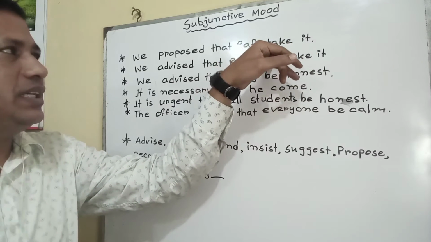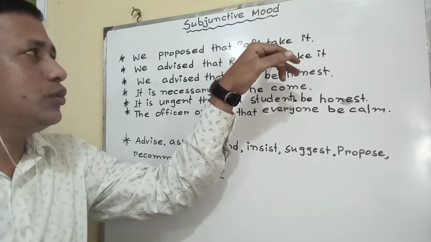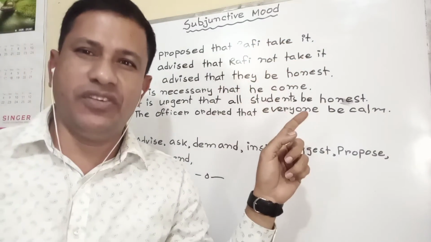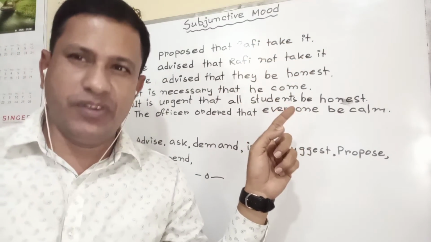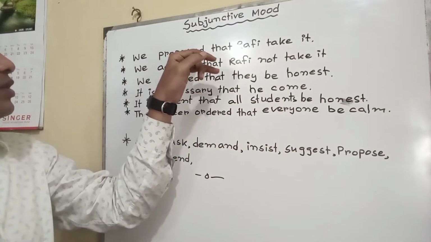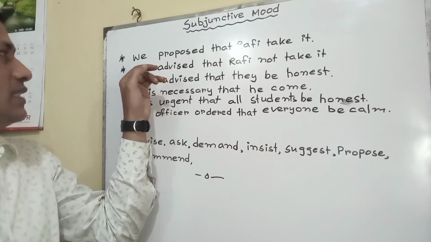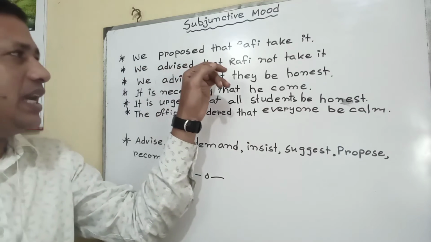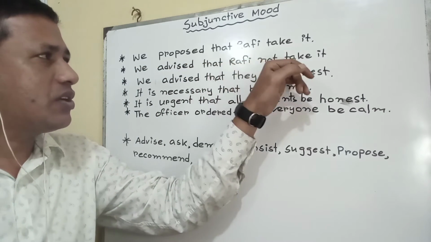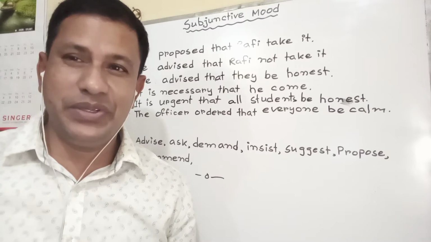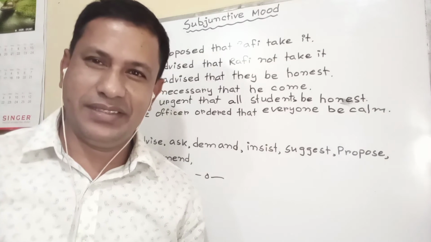It doesn't maintain the rule of tense. Generally, it should be Rafi takes. But here, only the present form or base form of the verb. We proposed that Rafi take it. In a negative sentence, you can see we advised that Rafi not take it. It will be confusing to you, but it is right.